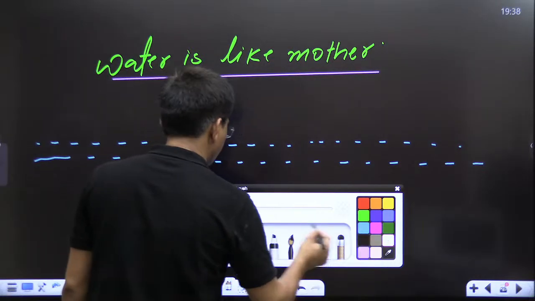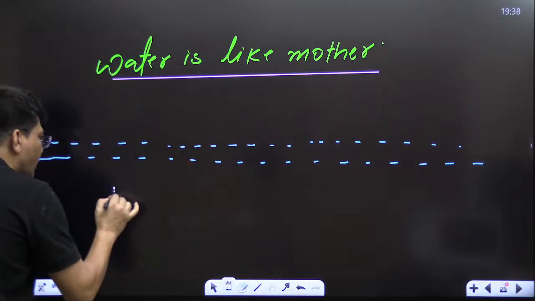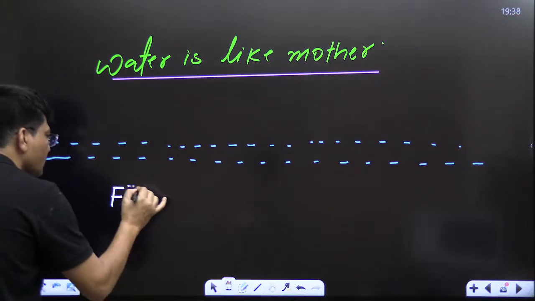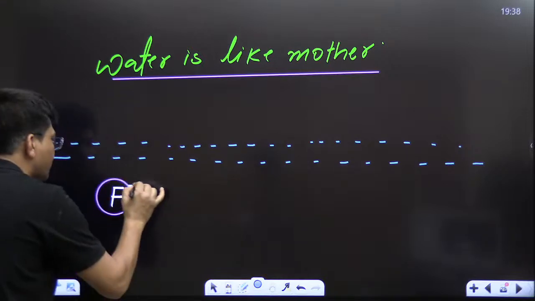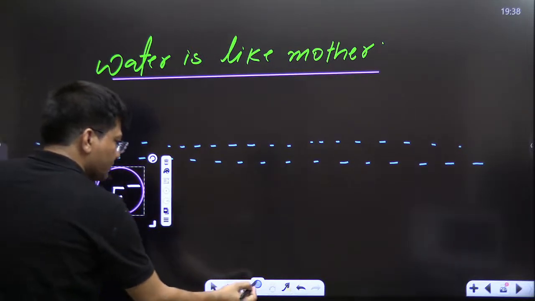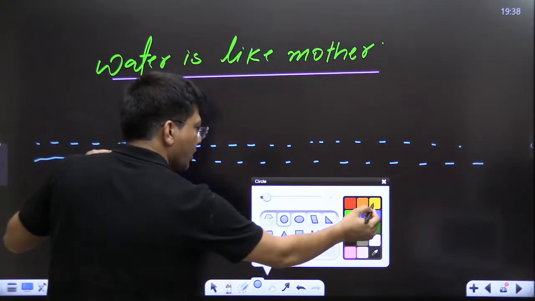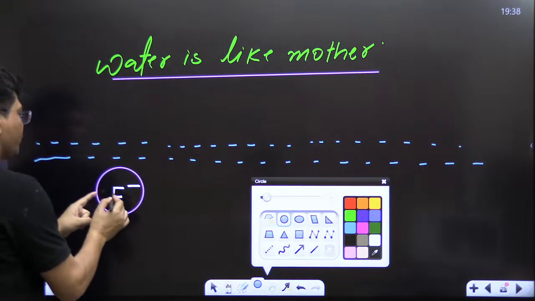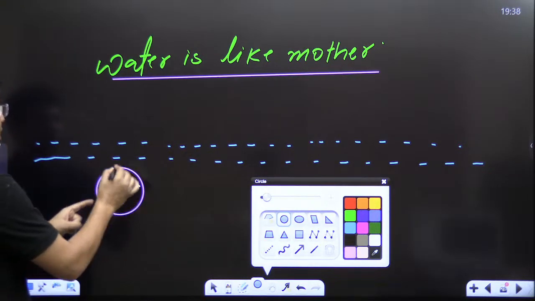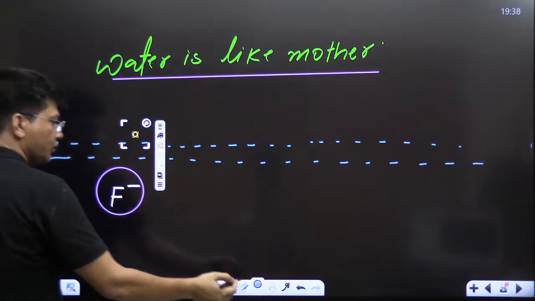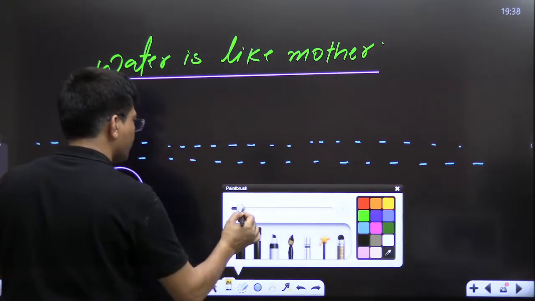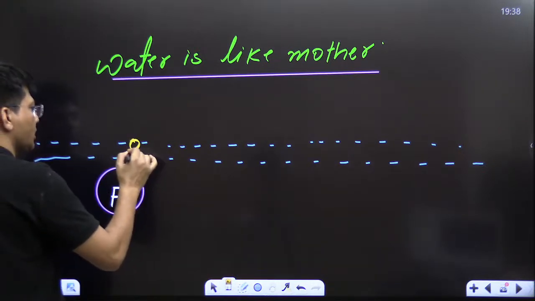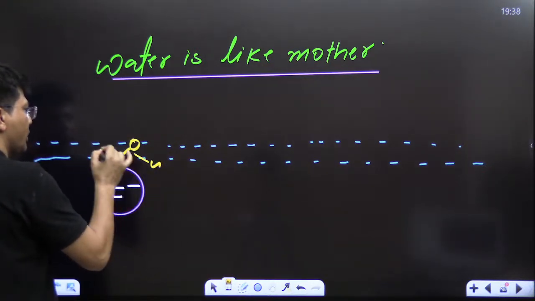Over here you can see fluoride is smaller. The size of fluoride was like this, kids, only this much. But water is saying you are smaller, you are having maximum charge, smaller size, maximum charge. So water is going to form intermolecular hydrogen bonding. Kids, are you able to understand?